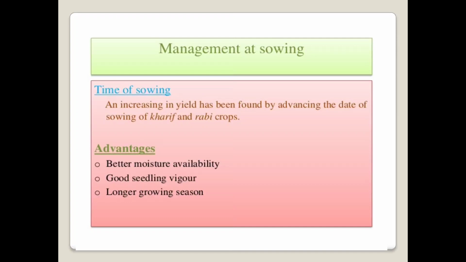Then it also gives good seedling vigor, that means during the initial growth stages the seedlings are well developed. Then third one is the longer growing season. When the sowing operation is carried out in time, a longer growing season is available for the growth and development of the crop.